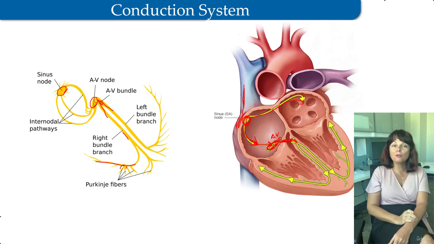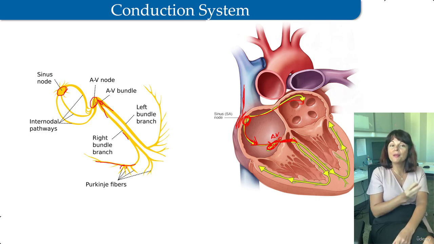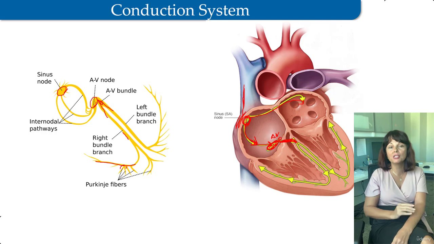The AV bundle, the only bridge between the atrial and ventricular myocardium, passes from the AV node down through the fibrous skeleton of the heart and along the membranous part of the interventricular septum. The AV bundle divides into right and left bundles at the junction of the membranous and muscular parts of the interventricular septum.